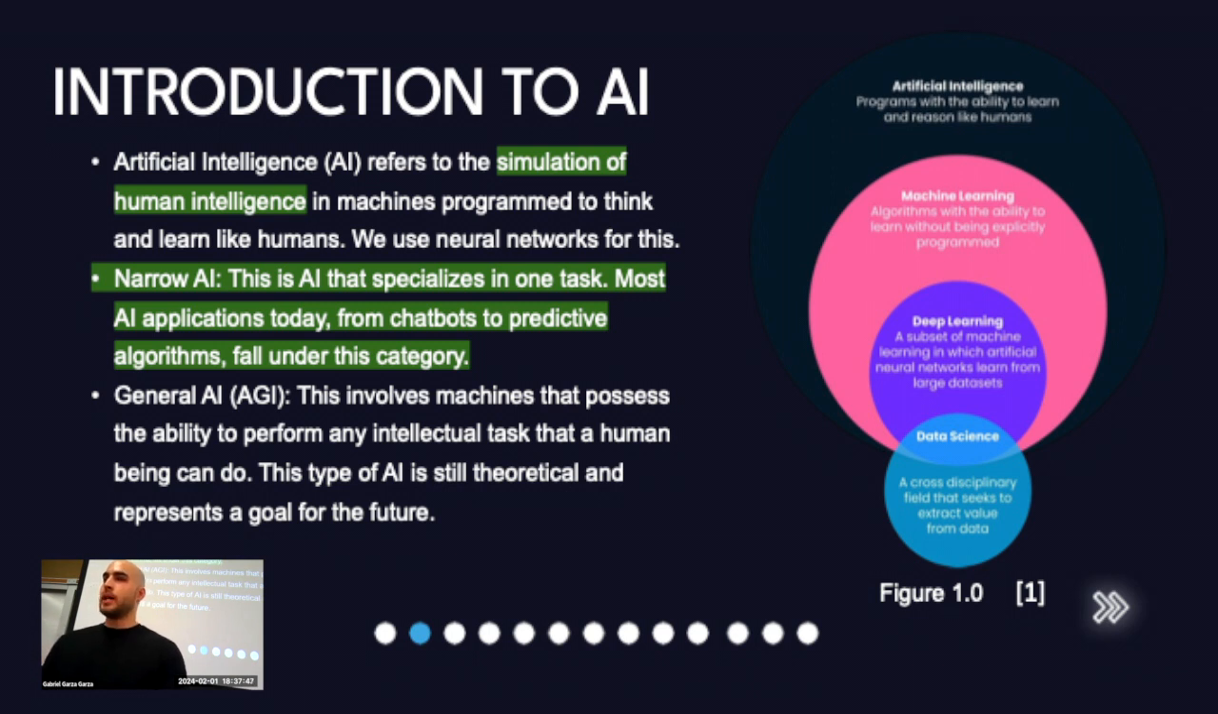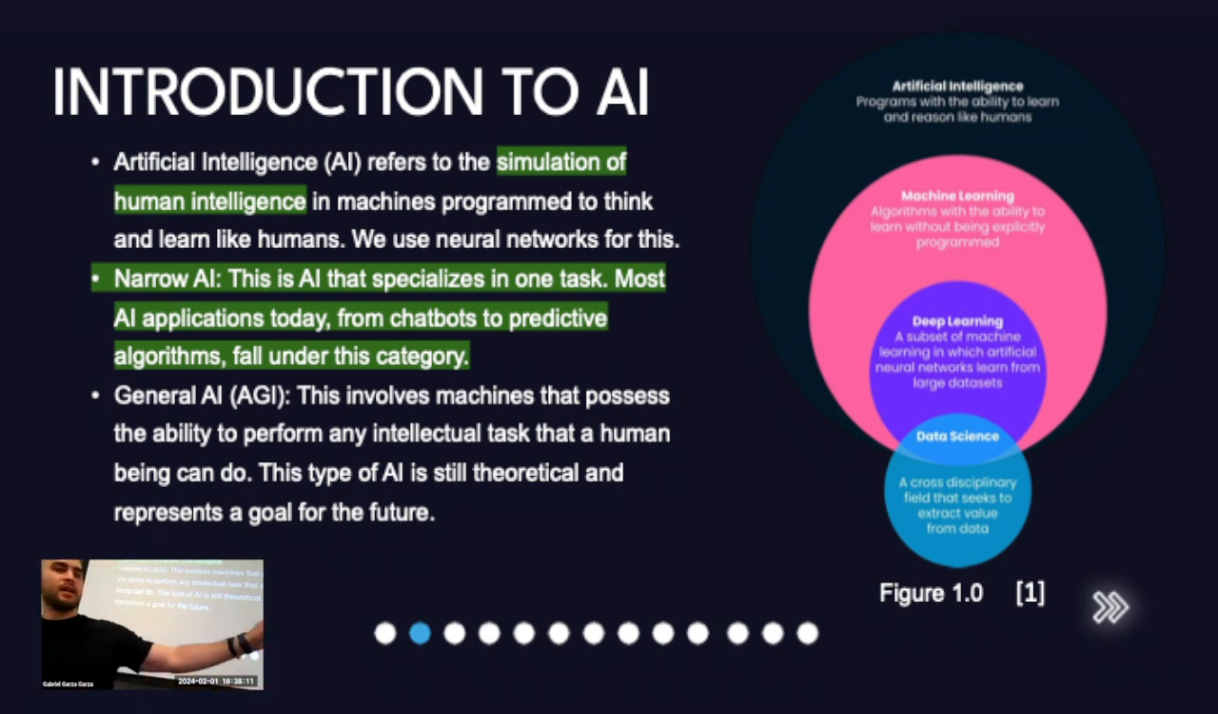And right now, the type of AI we have availability with, and the one we're using, is narrow AI, which is specialized in one specific task. For example, ChatGPT's large language model basically just predicts the next word. That's all it does, right? So it's a specialized one task model.